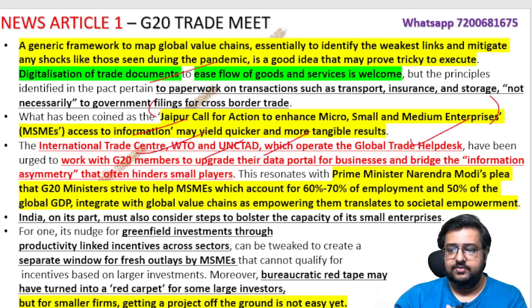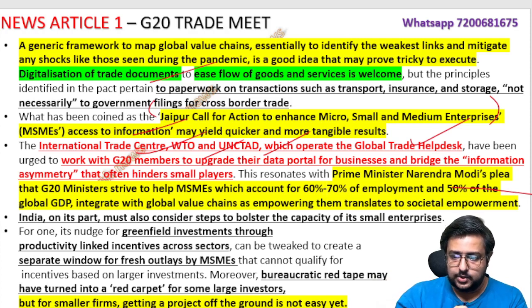Okay. This is in line with Prime Minister Modi's plea which he already made to G20 ministers to help the MSMEs, which provide 60 to 70% of the employment in the country and 50% of the GDP. So these data you should use in your answers. Not only this answer, wherever MSME is there, you should write the importance of MSME, because in India, 90% or above are informal, unorganized sector and small players. So they should always be quoted in your answers.